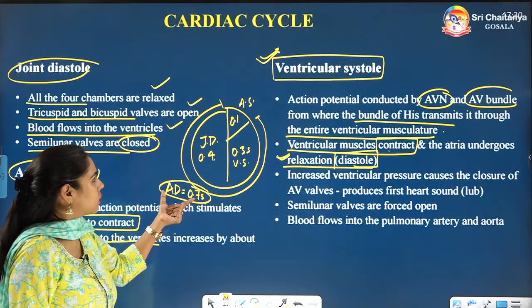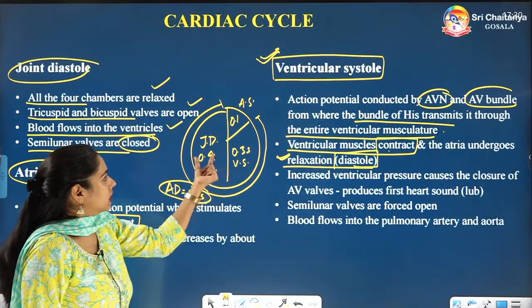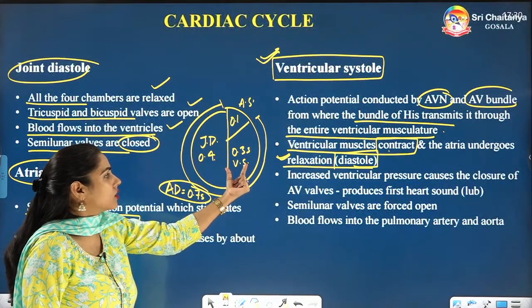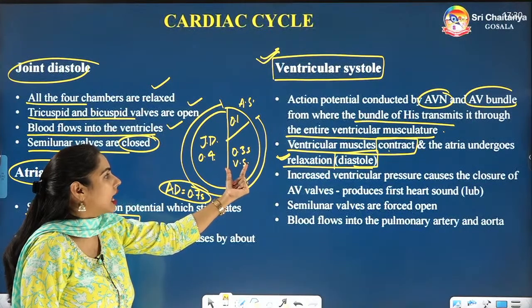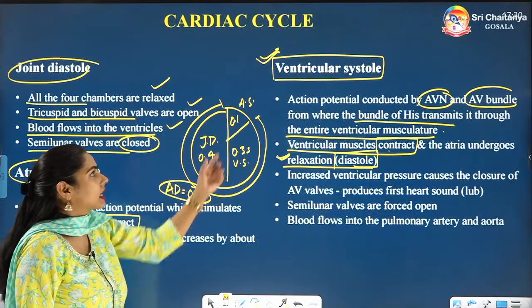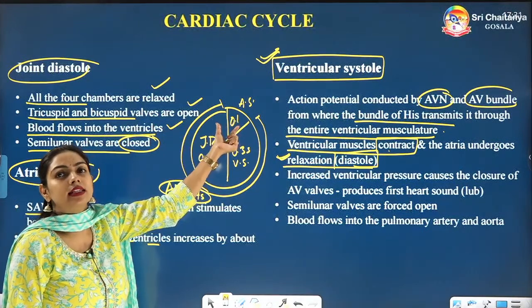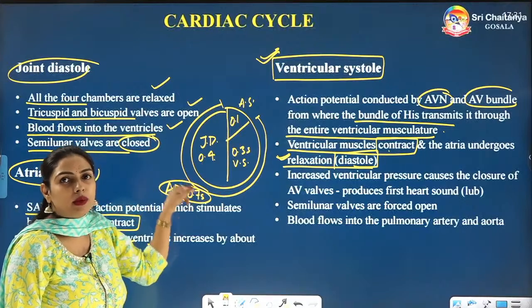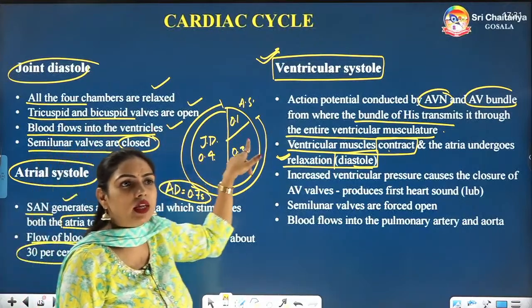How come it is 0.7 second? Because during joint diastole they are relaxed, and during ventricular systole also they are relaxed. So the atria are relaxed for 0.7 second. If from the 0.8 second they are contracting for only 0.1 second, that means in all the rest of the time they are relaxing.